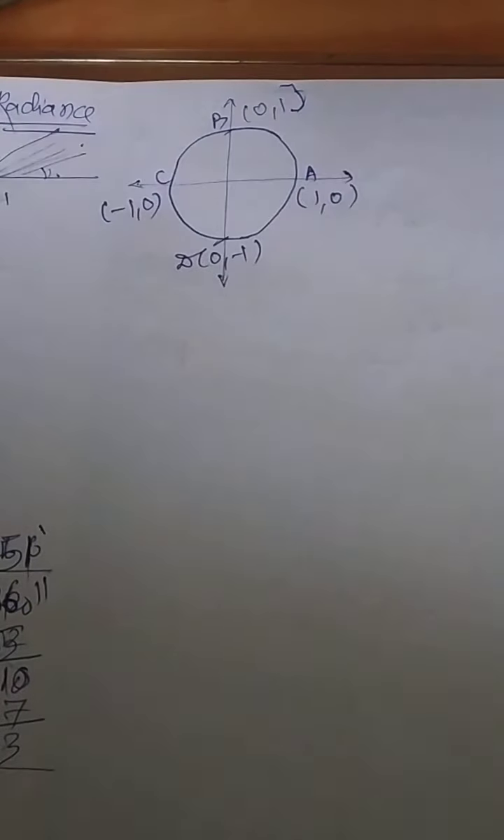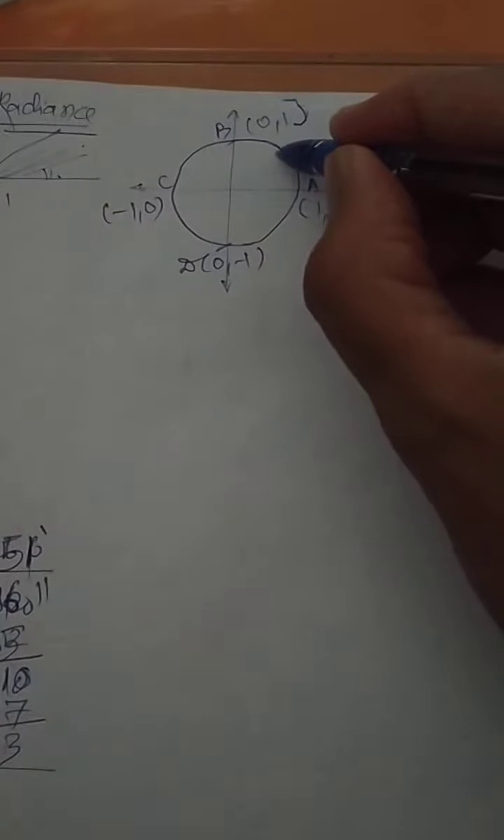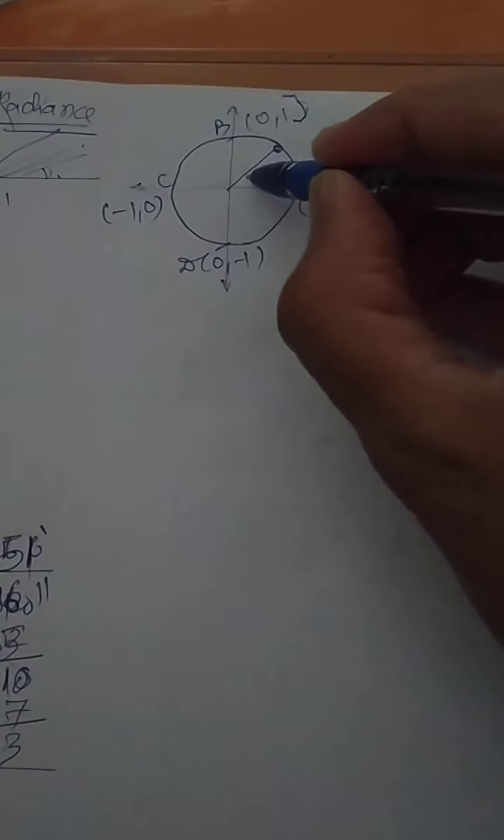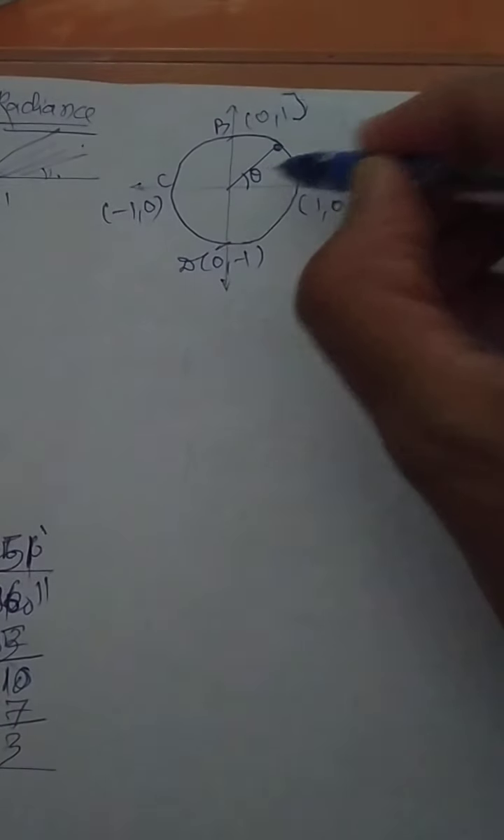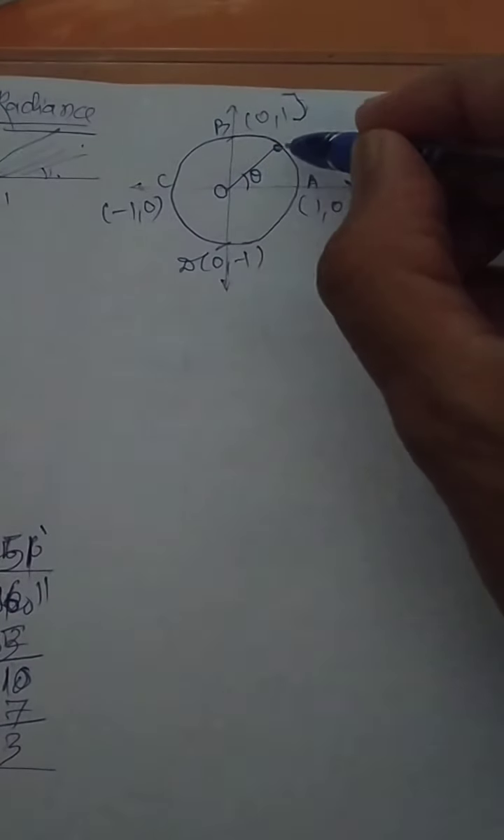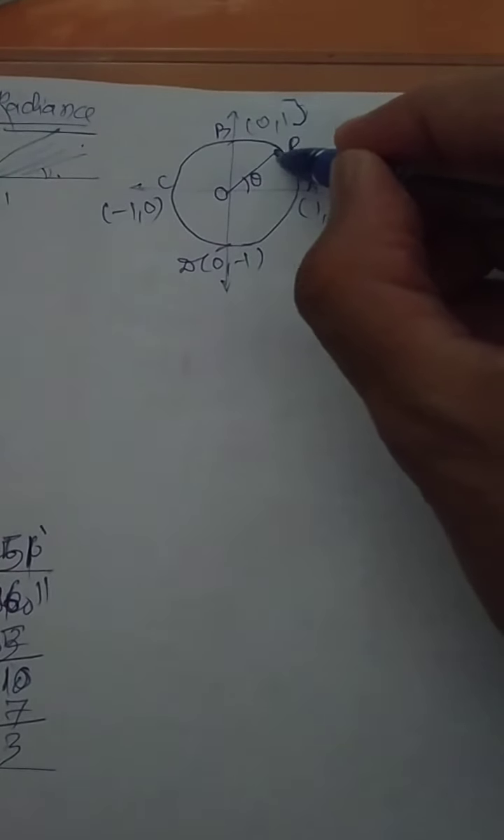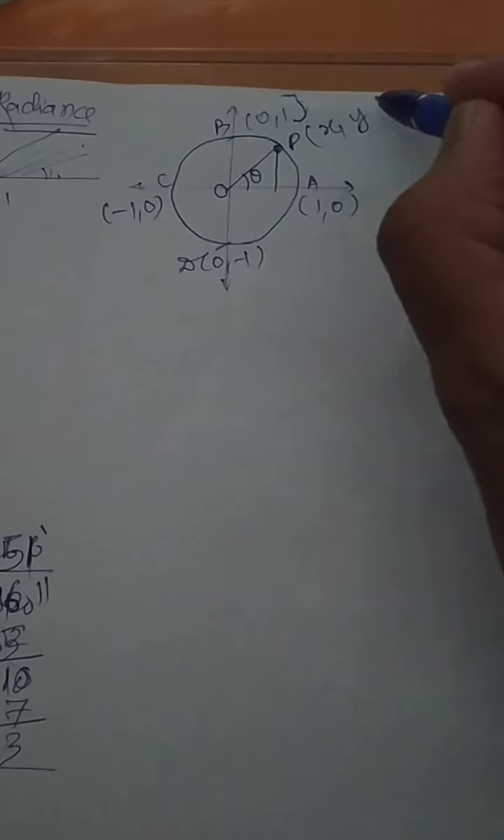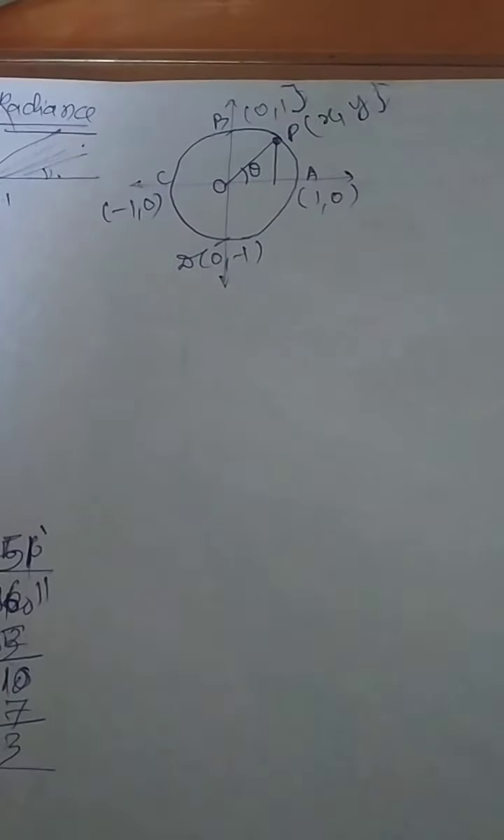Okay. Now, I am going to mark one point here. And it is connected with this one. This part is nothing but theta. Suppose I am asking you O, this point is say P and coming down over here. Any point in the xy axis is nothing but we can call it as x, y. Okay.